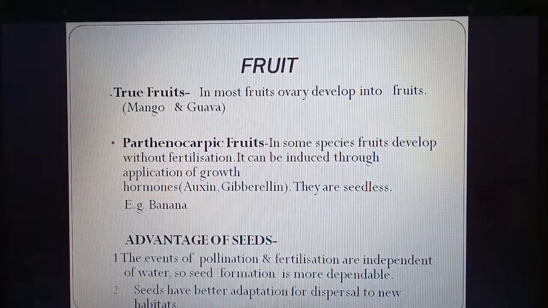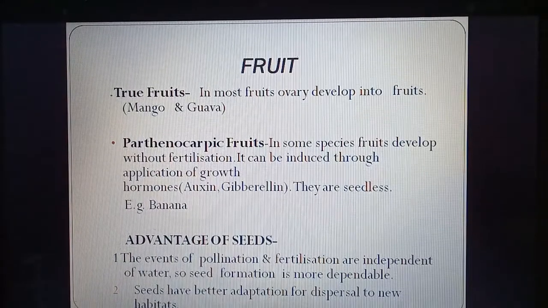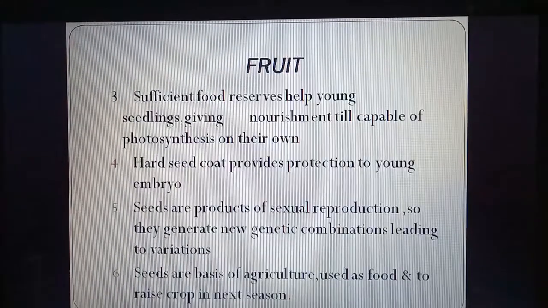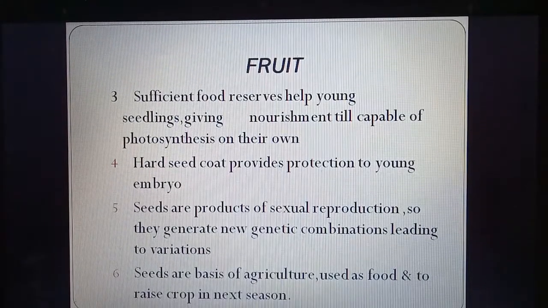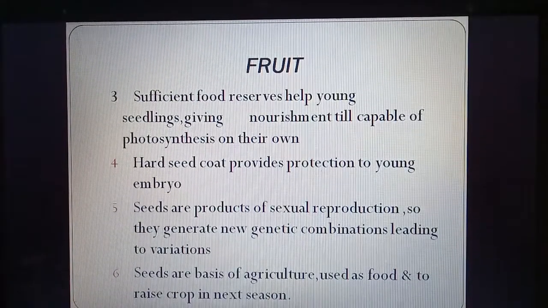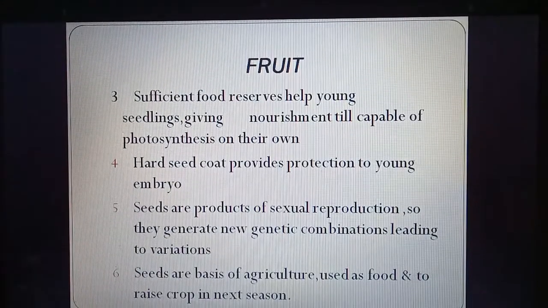Seeds have better adaptation for dispersal to new habitats. So we just saw that seeds can be transferred to new places easily. They have sufficient food which gives them nutrition. So the embryo can get nutrition till it can photosynthesize. Because it is young, it does not have leaves, it cannot perform photosynthesis. So it gets food from the endosperm inside the seed.